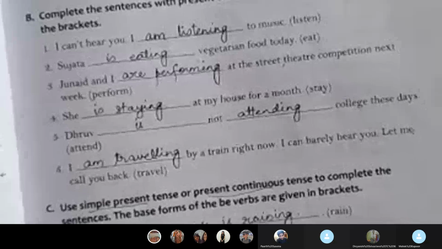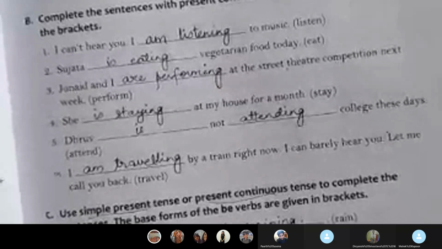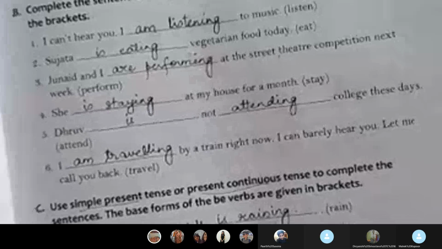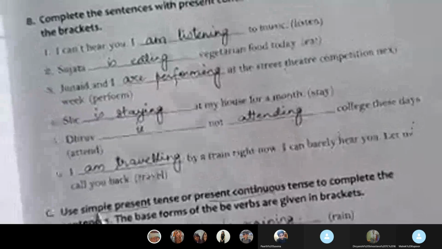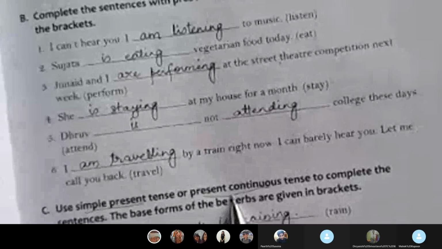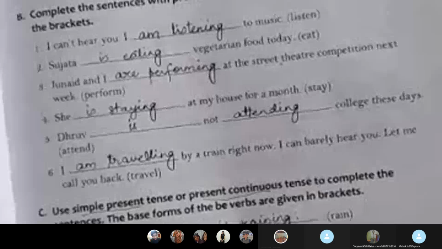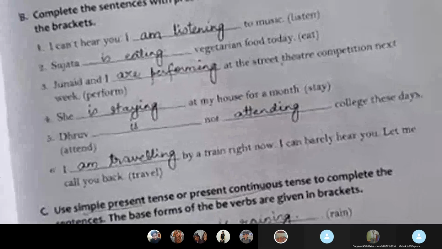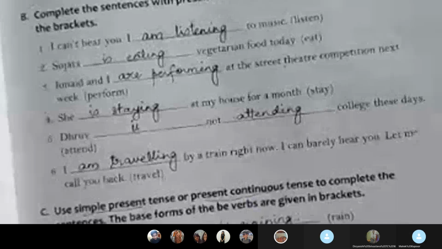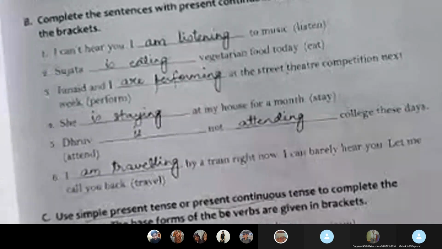Let us see. Don't forget your raincoat. It is raining. Is raining is what? Is it simple present or is it present continuous? Ma'am, present continuous. Very good. Next, I love living in Cherrapunji because the weather is cool and it is always raining there.